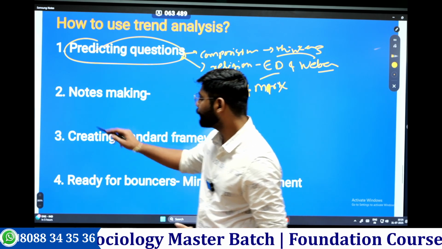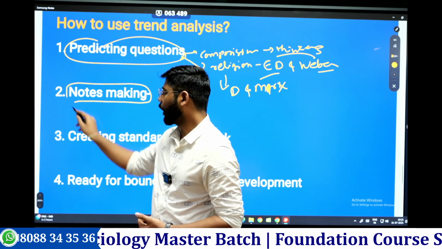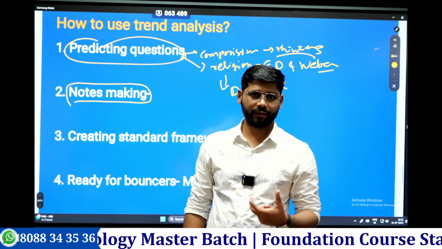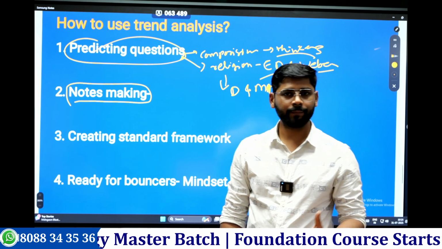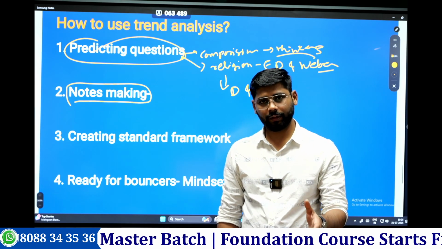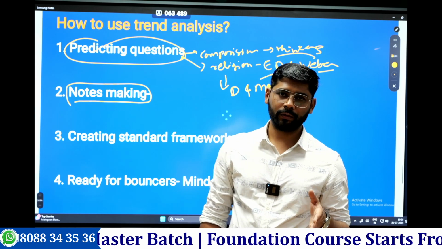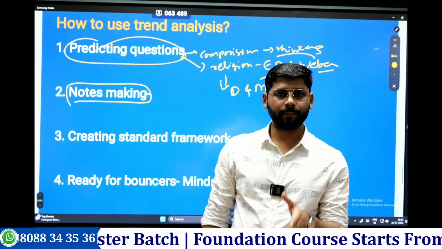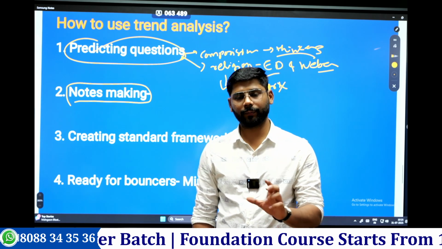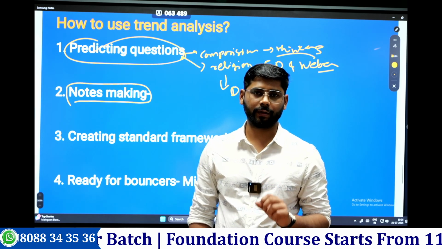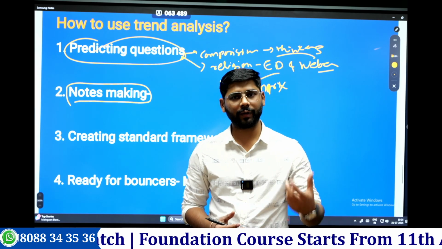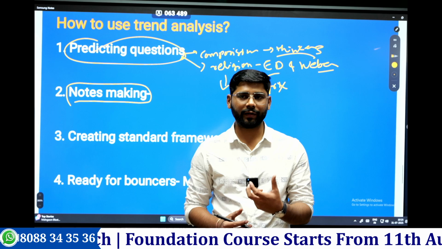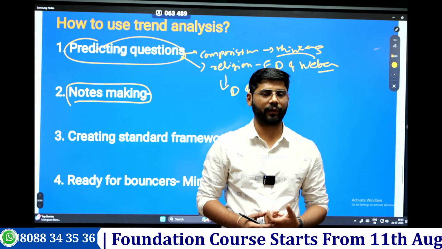Now the next is notes making. How will we make notes? When I was discussing the questions on the thinkers, I told you they are now asking the relevance of particular concepts or theories in present time. So when you study the different theories and concepts of a thinker, you can bring in that logic, that they might ask the relevance of this concept in the next examination.